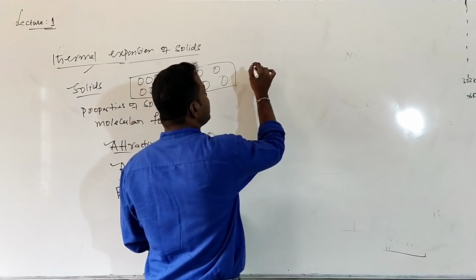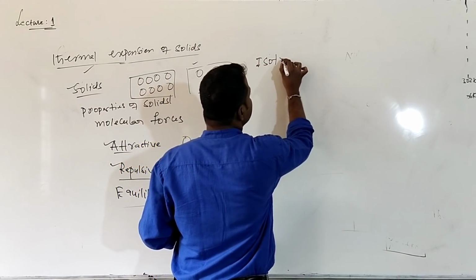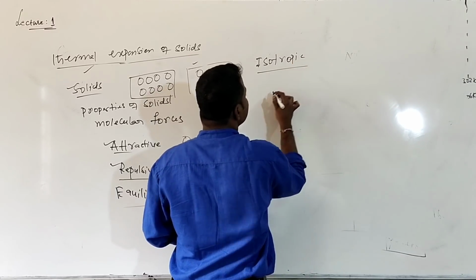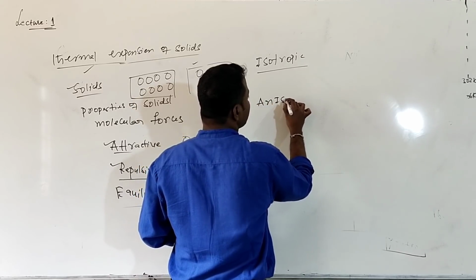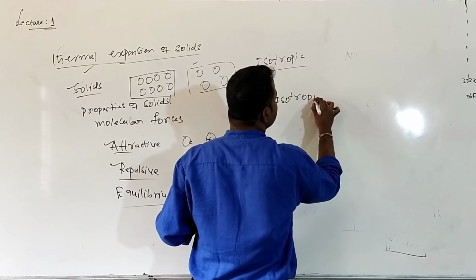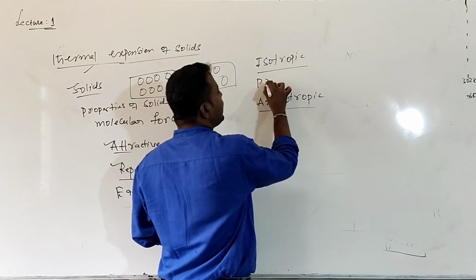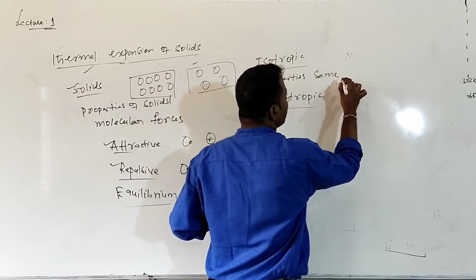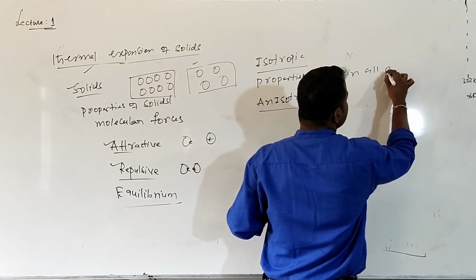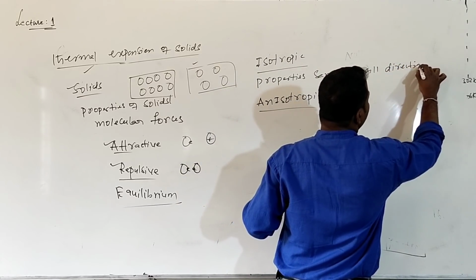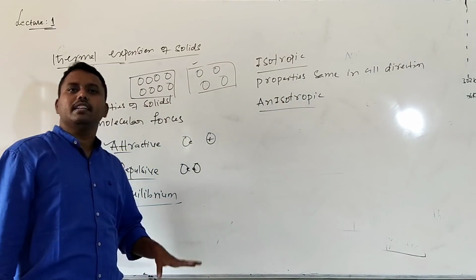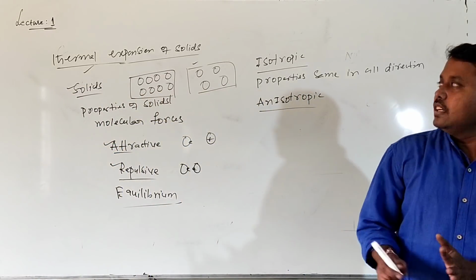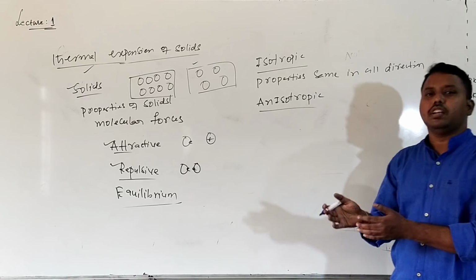So that is the main reason. Generally solids are of two types. One is isotropic solids, and the other is anisotropic solids. So what is the meaning of isotropic solids? Those solids whose properties are the same in all directions are called isotropic solids. What properties? The density, mass, whatever it may be, that is the same in all directions. Such solids are called isotropic solids.